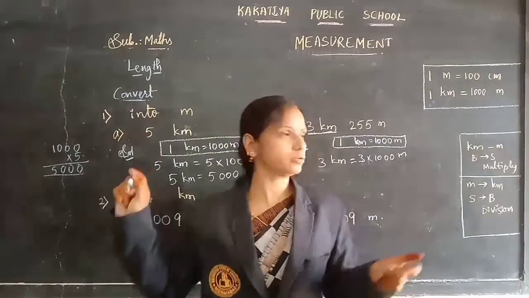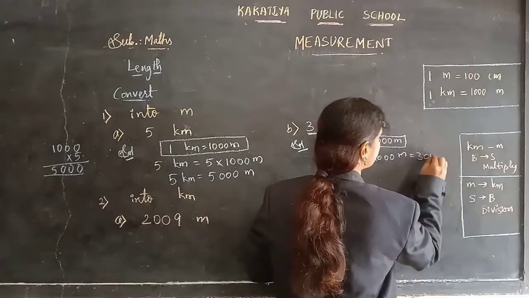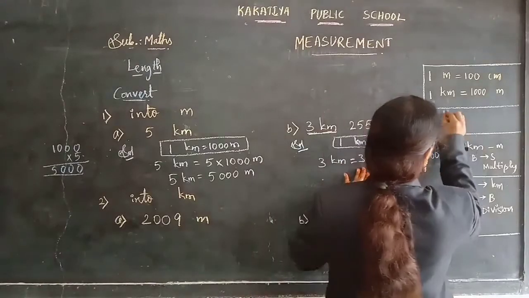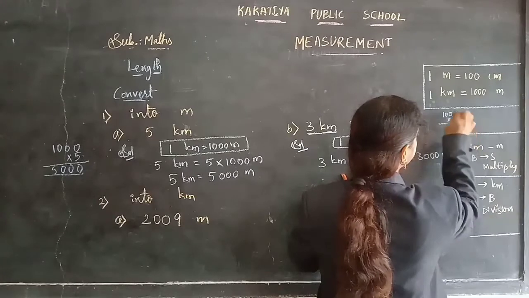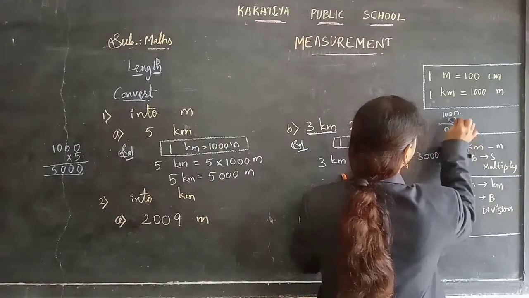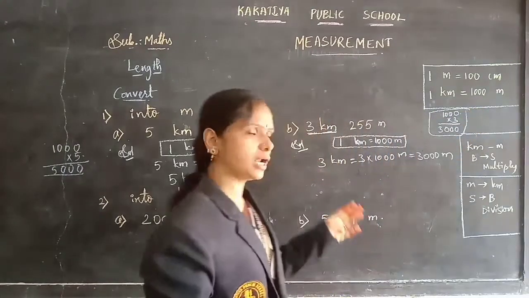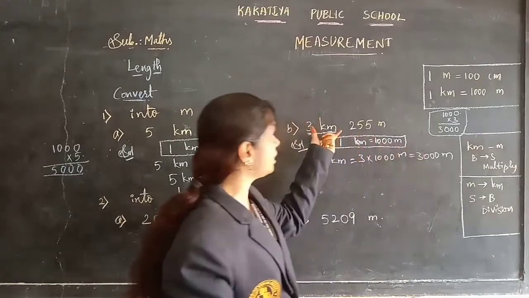So here 3 into 1000 is 3000 meters. Or else you can multiply 1000 by 3. 3 zeros are 0, 3 zeros are 0, 3 zeros are 0, 3 ones are 3. We got 3000 only. If you know directly you can write, or else you multiply and write. Now this is the answer of only 3 kilometers.